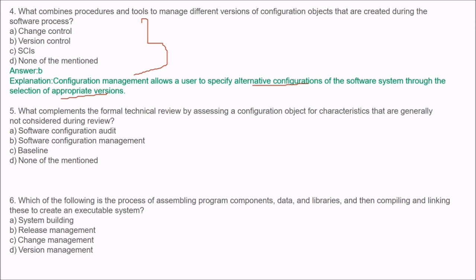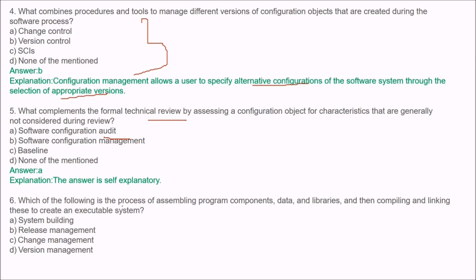Next is, what complements the formal technical review, or FTR, by assessing a configuration object for characteristics that are generally not considered during review? The answer would be software configuration audit. This audit complements the formal technical review by assessing the configuration object for characteristics that are generally not considered during the review.